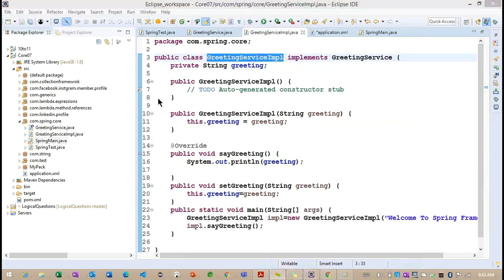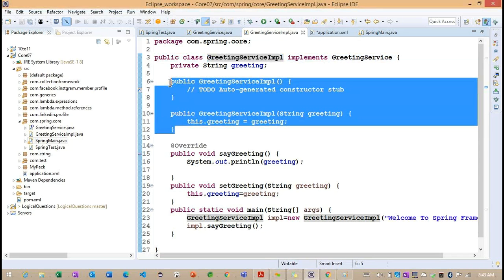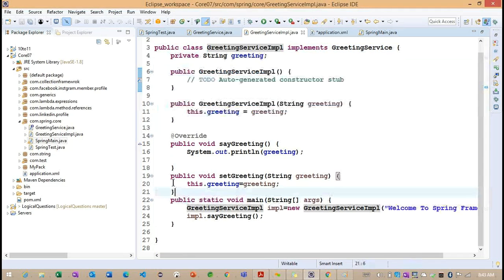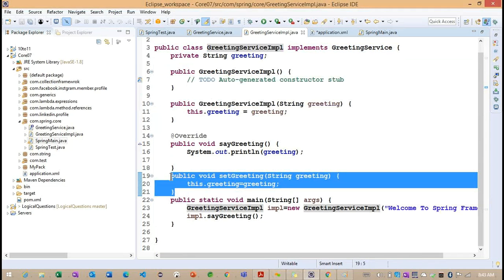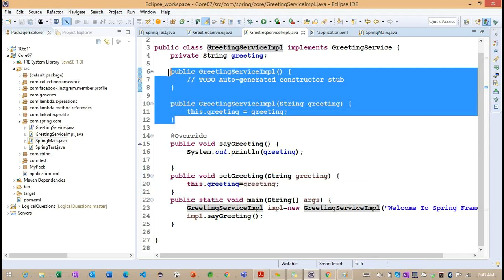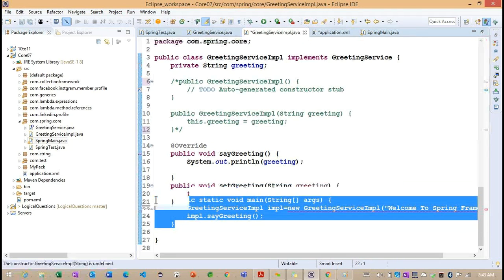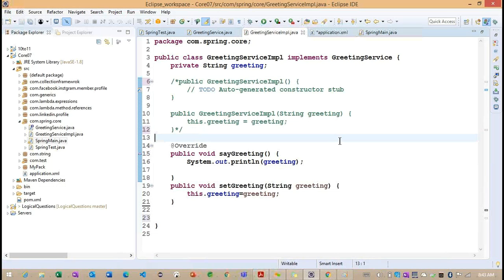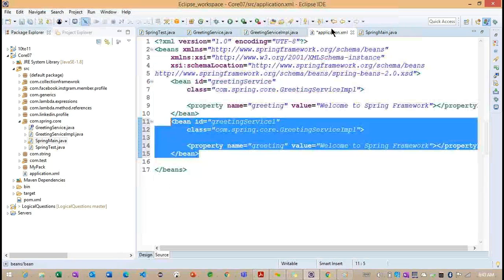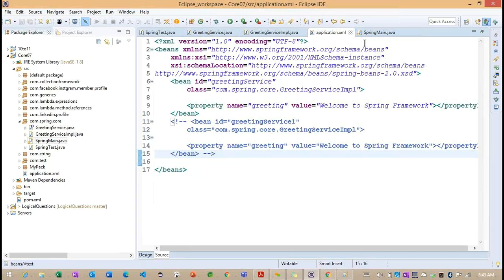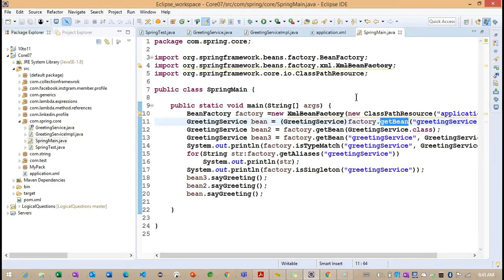Okay, so I understood you have some questions on this particular constructor as well as this method, right? Yeah, that's right. Okay. Now what we can do, we can go into this section of code. And we are not going to work for the main. And so we'll remove this method also, the bean also.